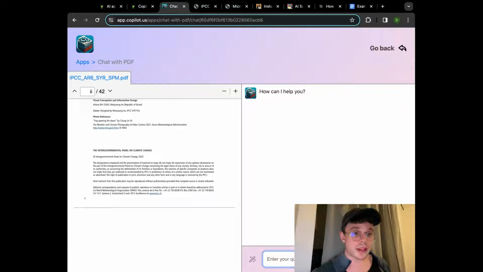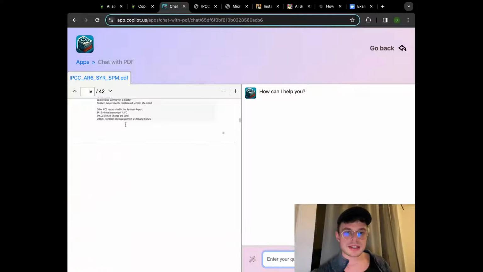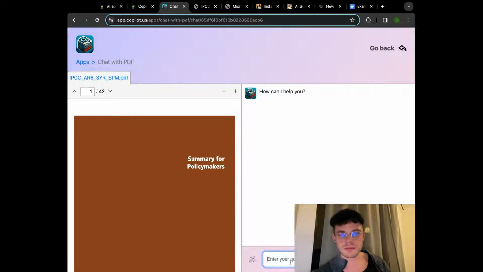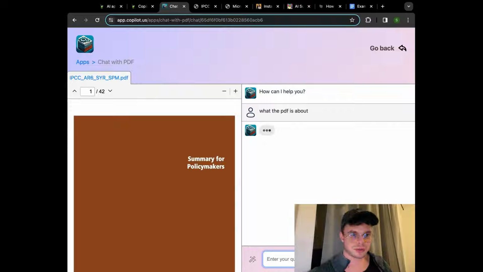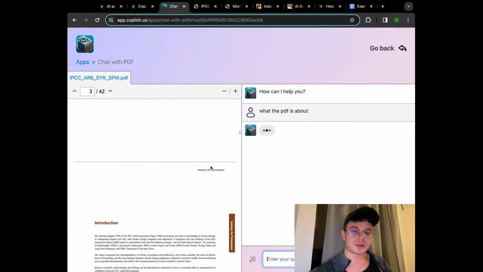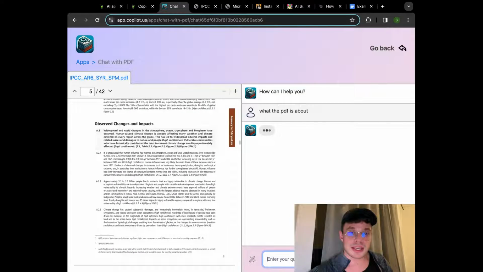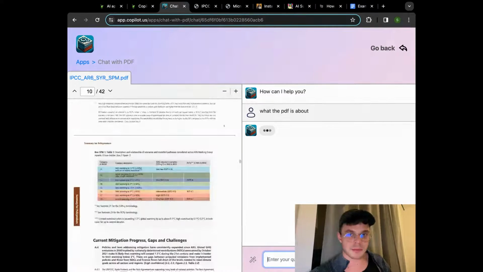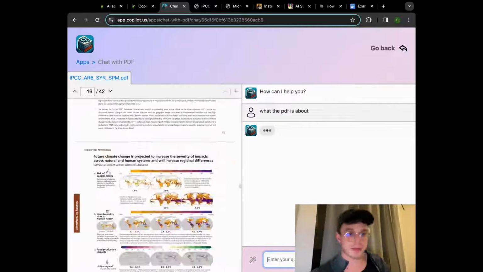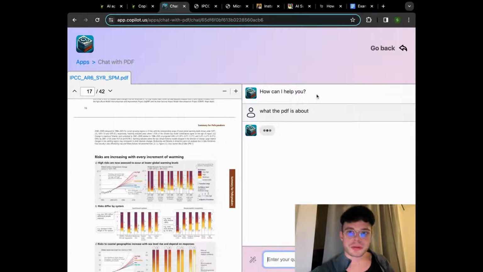So again, there are a few ways to proceed. First, of course, you can enter your question. For example, what the document is about, what climate is, what it is like. Let's start with what the PDF is about. That is the easiest way usually to start, just to kind of summarize what we are working with. For example, you're not really familiar with the PDF and you need to know if it's worth your read. Of course, you can skim through while it's working and see what kind of information you can expect from this particular document. And on the right, you will receive all the information about that.